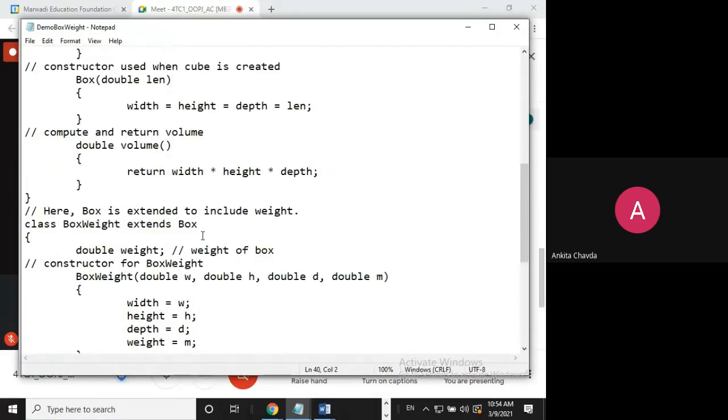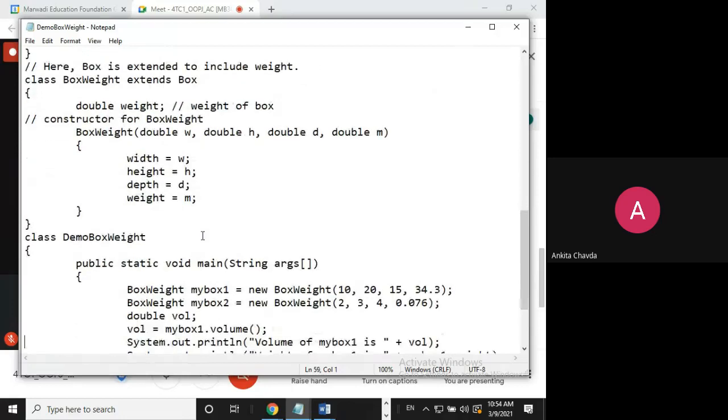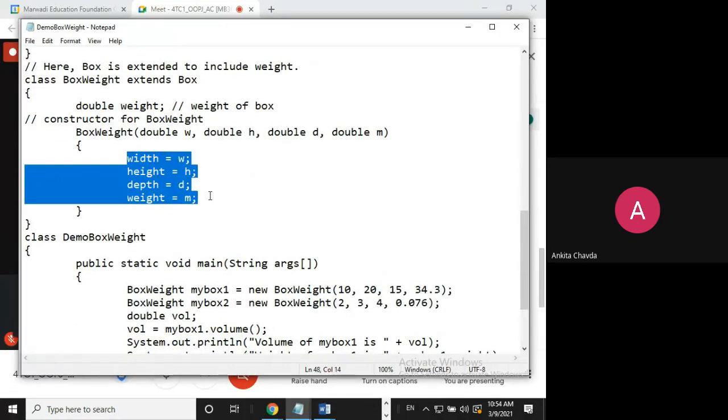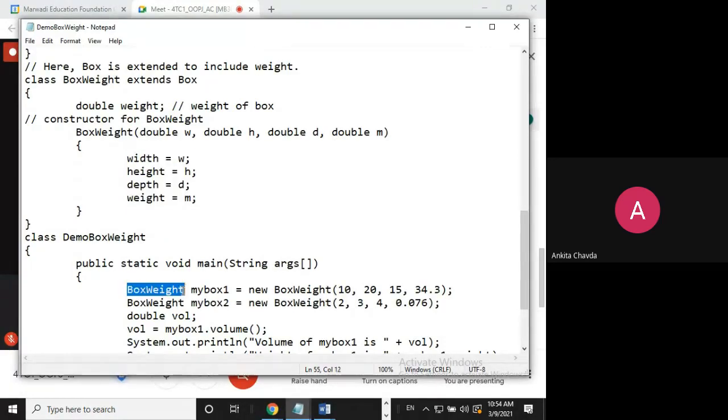We will learn that in the next lecture. For now, we set all 4 variables with whatever value the user gives. You can see we are creating an object of BoxWeight, because that is my subclass, and passing 4 values: 10 for width, 20 for height, 15 for depth, and the last value for the weight of my box.